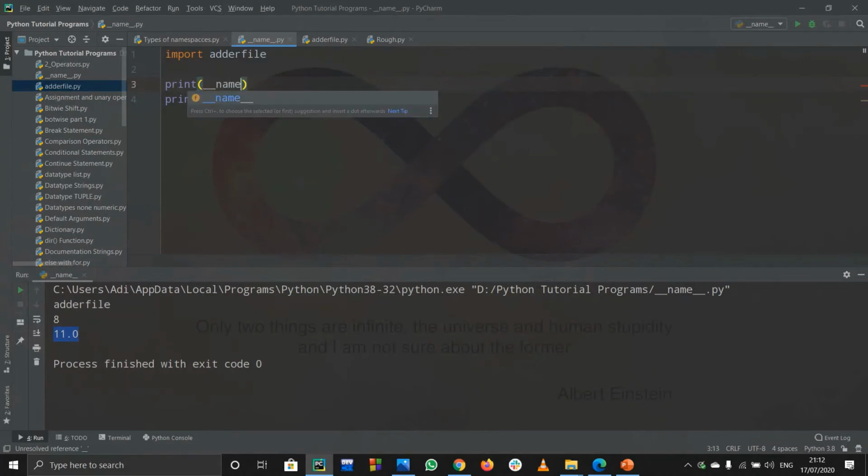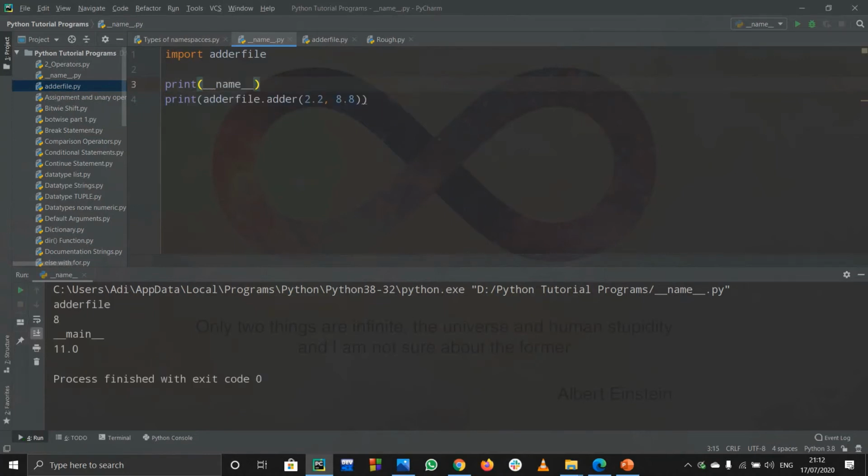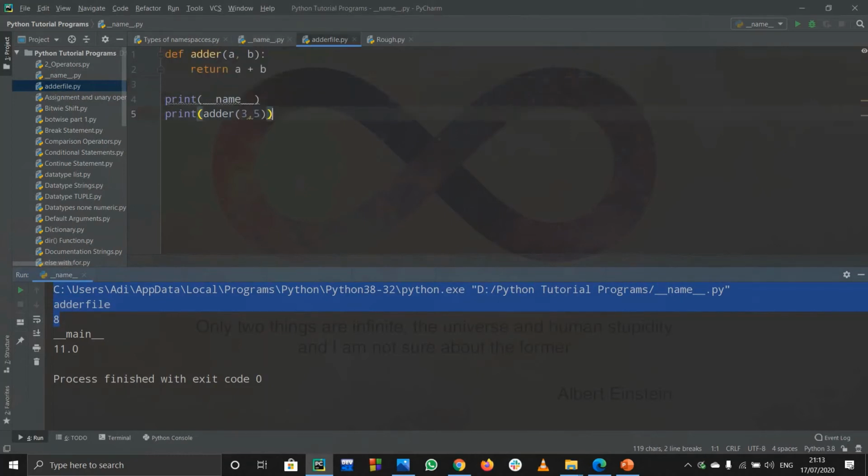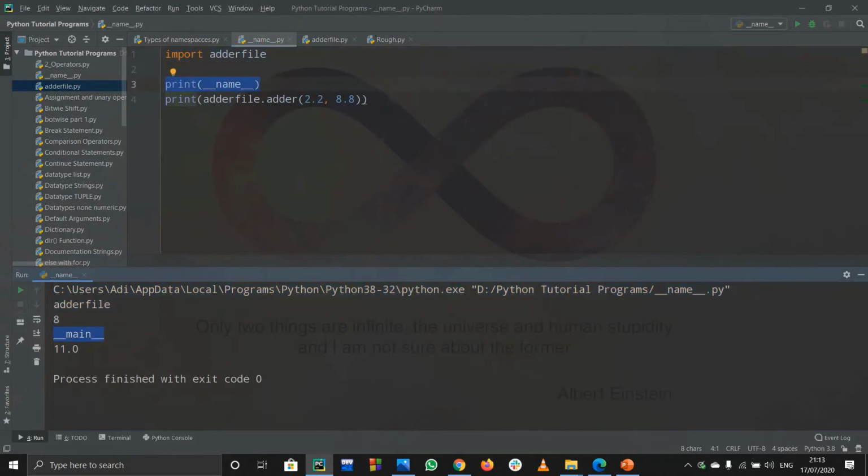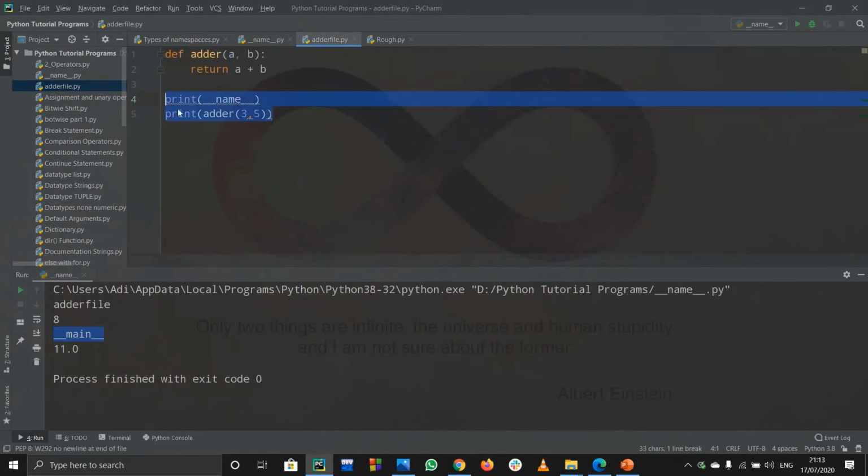Underscore name underscore. If I run this code now, this all is fine because these two outputs are from the imported file. But when I come to this file in which I am going to work now, when I print out the name of the module, it printed out main. So what this means is that this particular file is the main module in which we are working. So you don't want to print these two lines every time when you work.